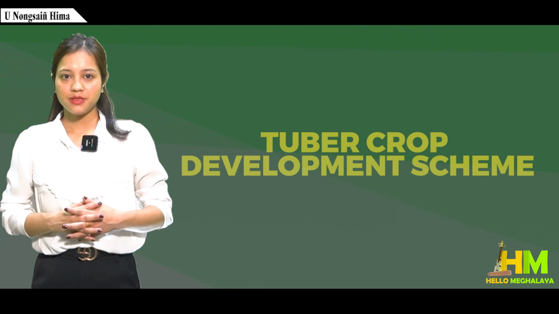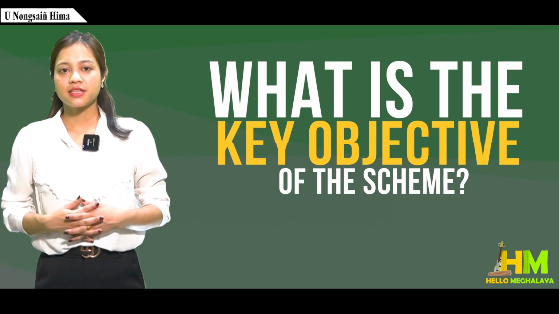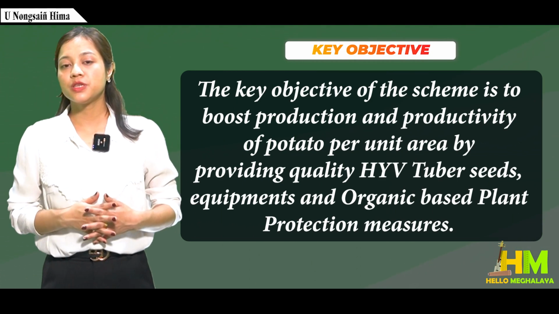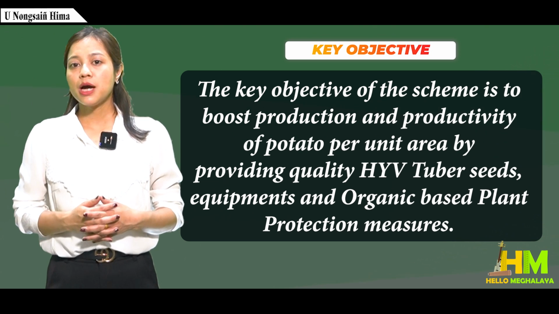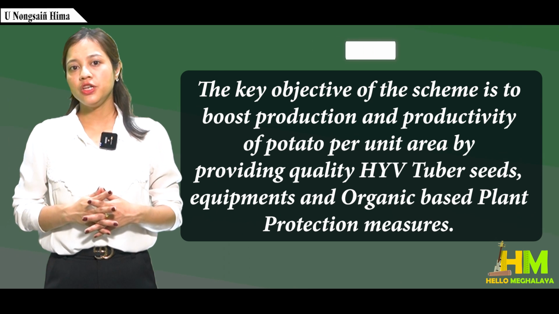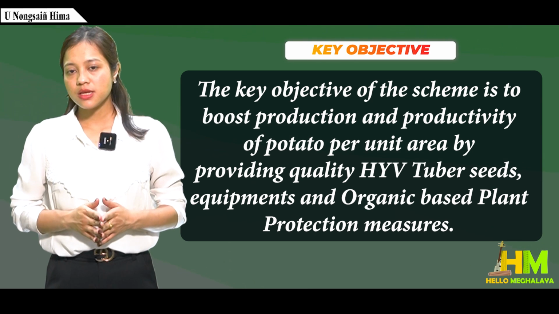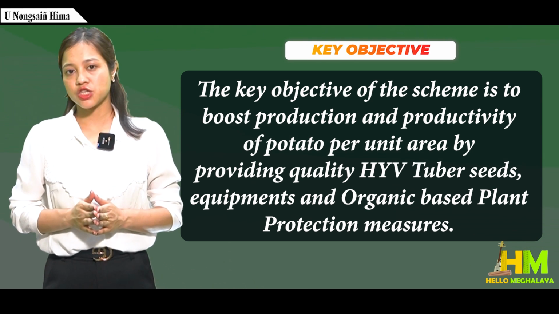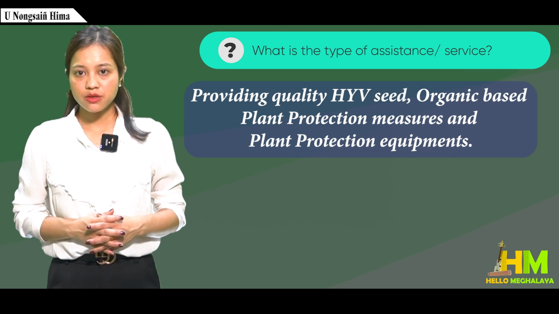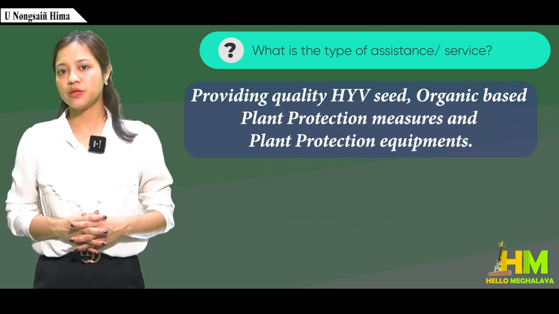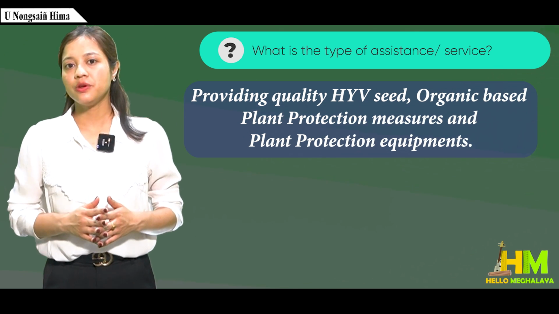Tuber Crop Development Scheme. What is the key objective of the scheme? The key objective of the scheme is to boost production and productivity of potato per unit area by providing quality HYV tuber seeds, equipments, and organic-based plant protection measures. What is the type of assistance service? Providing quality HYV seed, organic-based plant protection measures, and plant protection equipments.